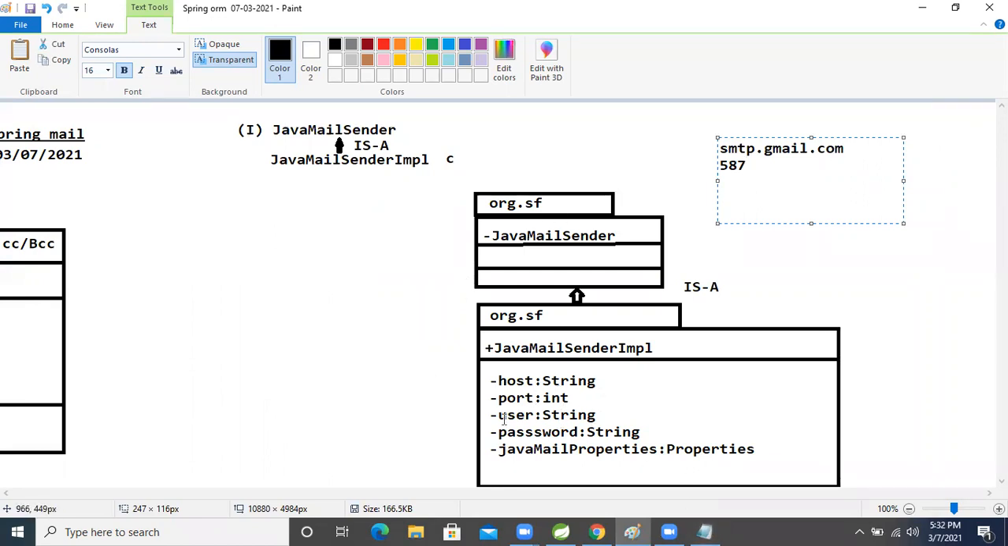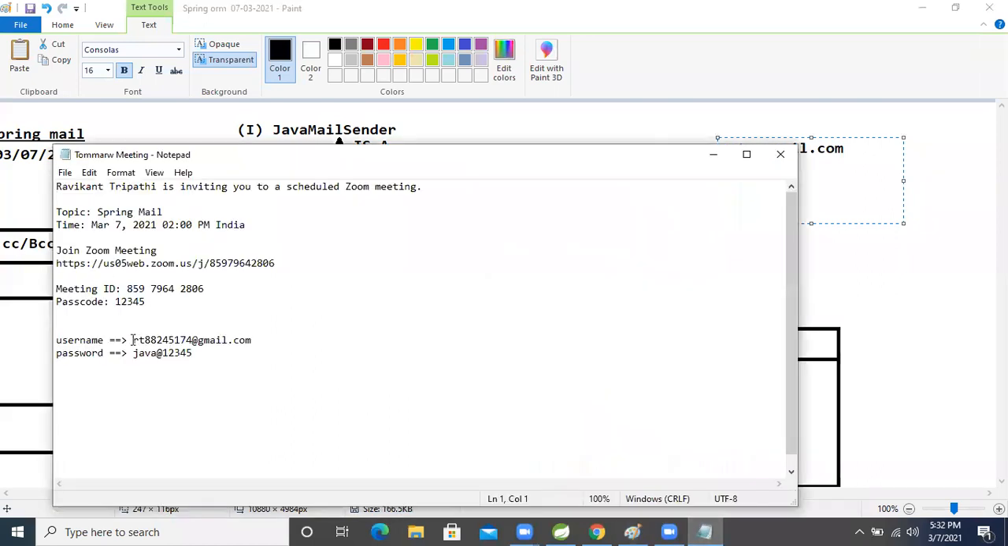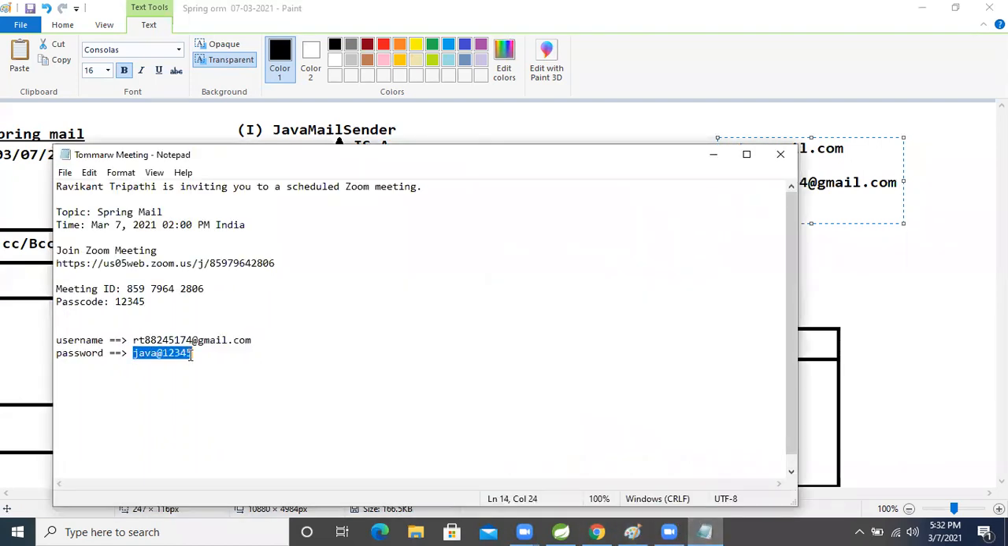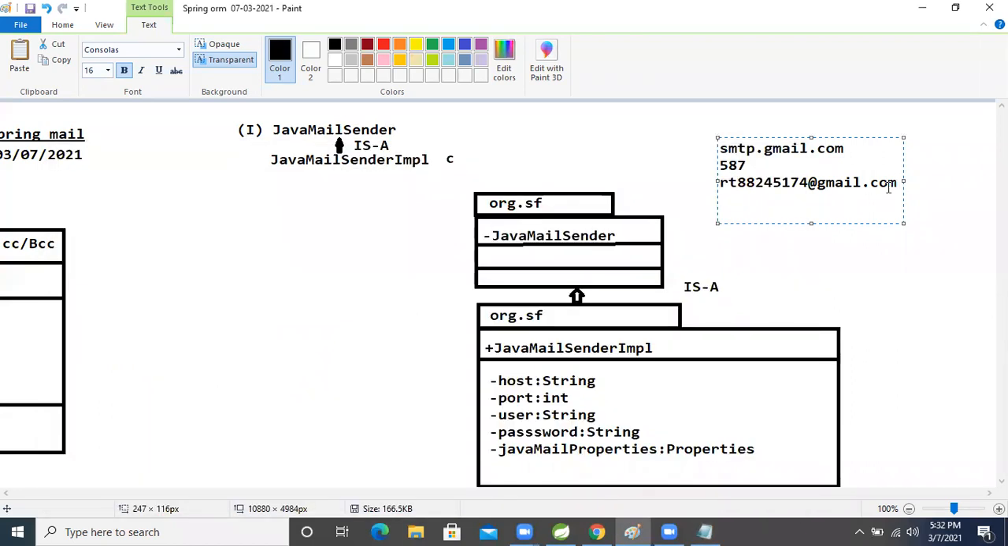And a username and password. I already created one Gmail. This is the username, based on this one. After that, the property means the password. Password we need, right? Okay, fine. These four properties are completed.